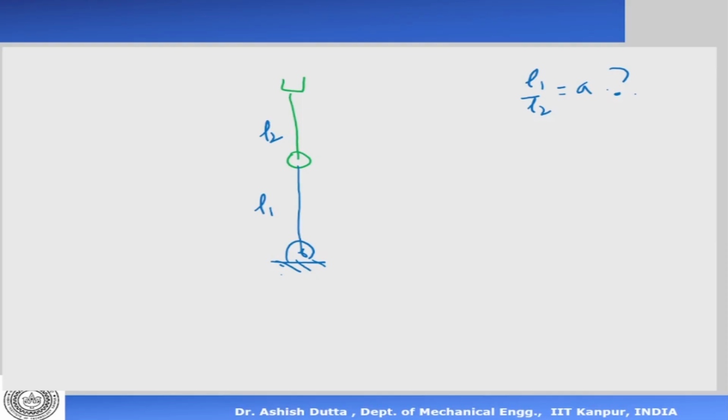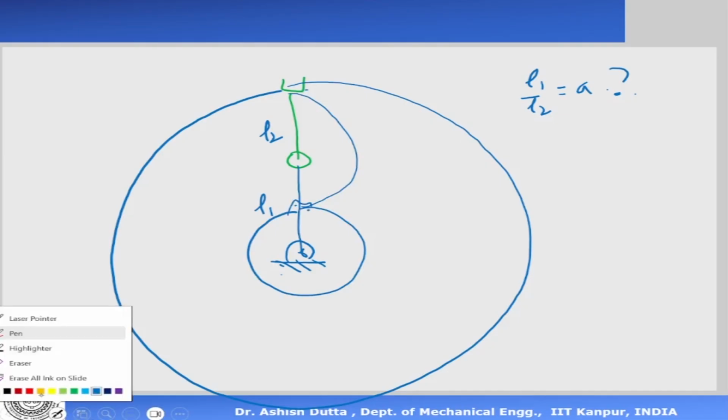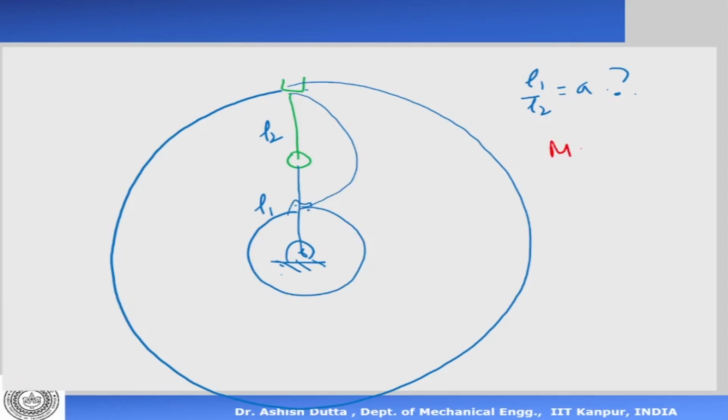Now, how do we answer that question? We know that the shape of the work volume is like this. This is 1 and this comes like this here. So there is another circle there. This is the shape of the work volume, or the work area in this case, because it's planar. So now if I want to say what should be A, then one way is that it should have maximum area. Now the end effector cannot go inside there. So it should have maximum area. Now what is the area?